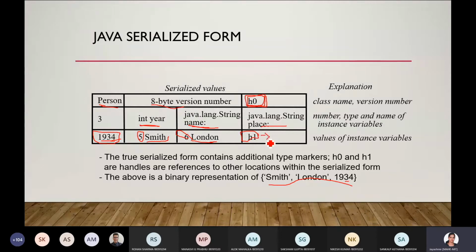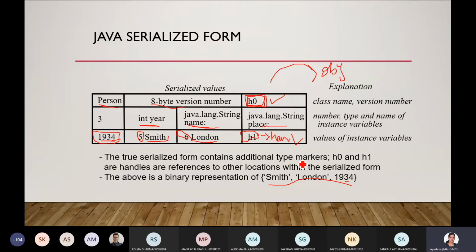These are all handles. Here one handle is there, here one handle is there, referenced to some other objects. So this is about the serialized form for external data representation using Java serialization, and this is platform specific, used only by Java.